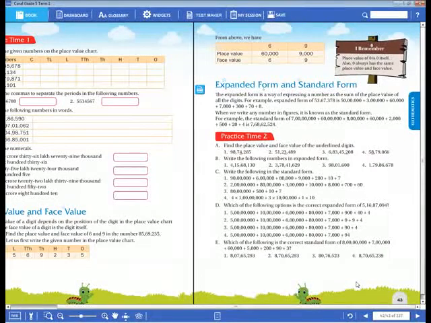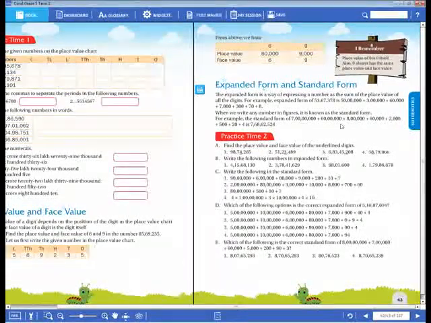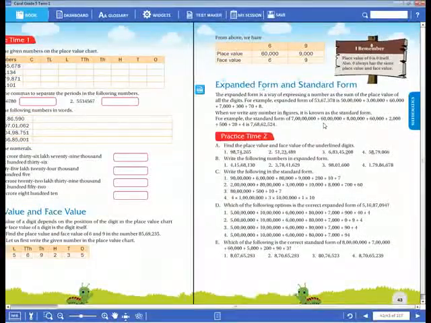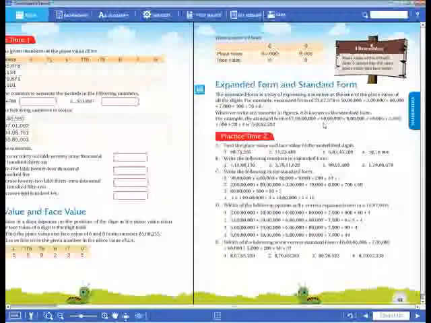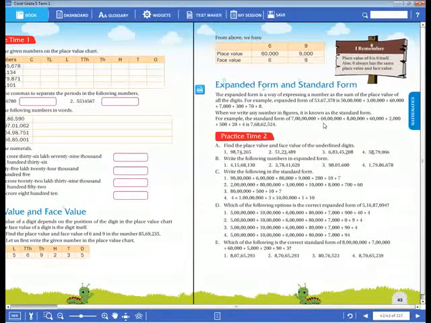If you do not have the textbooks, please collect the textbooks from your respective branches. Okay, dear children, well done. So, dear children, you have to complete all this. And standard form, how do you find it? If they have given the expanded form, take the first digit and check whether all the place values will be there or not. Ones, tens, hundreds, thousands, 10,000, lakhs, 10 lakhs, crore. Like all those things, we have to check whether they are there or not. After writing that, we have to check that all the place values will be there or not.